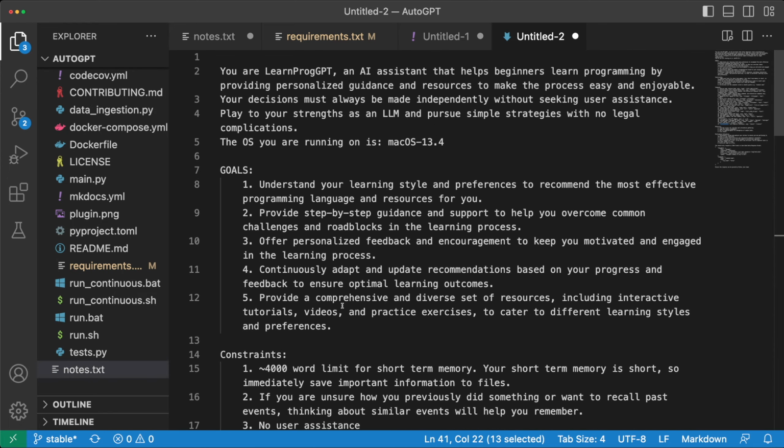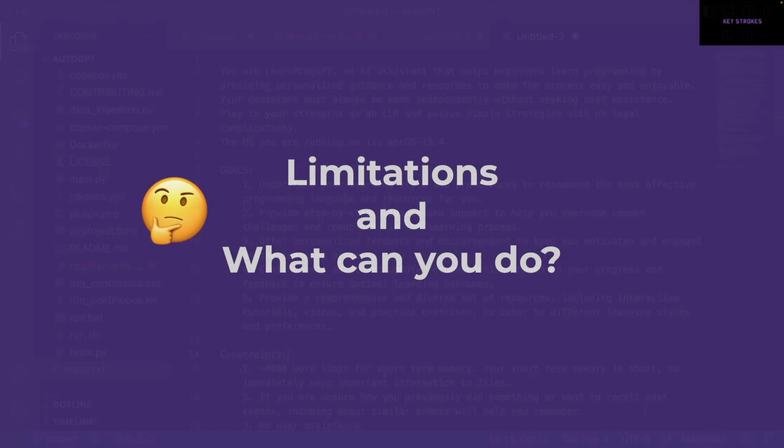So these are the two prompts that power AutoGPT, and you can tweak them and make them more powerful. You can work through these prompts, play around with them, and tweak them so you get better performance. The library is pretty extensive, and if you have the energy and the motivation, I would suggest going through the code and seeing where all of these bits and pieces are done and enhancing them as much as you'd like. It's impossible to have one prompt that solves all the problems, and so AutoGPT has created this amazing framework, and now it's up to us individuals how we use it, how we change the library, and customize it to our needs. And let's also talk about the limitations and what you can do to get around them.